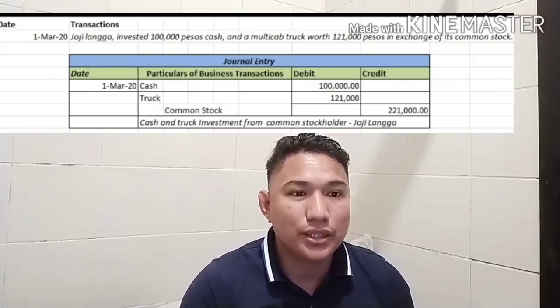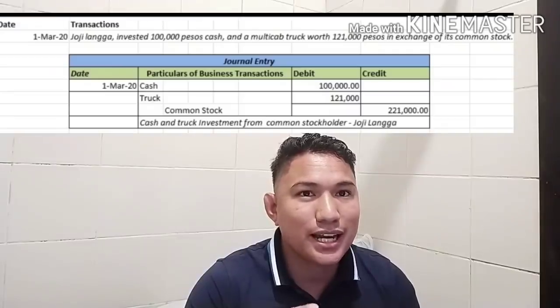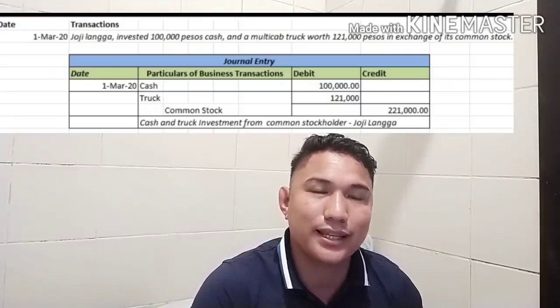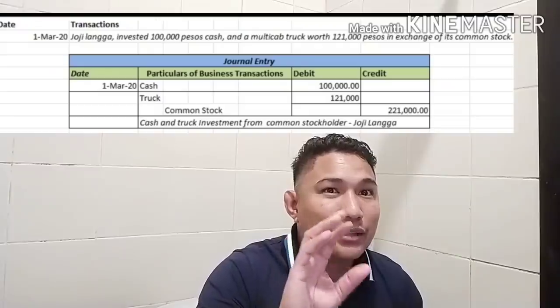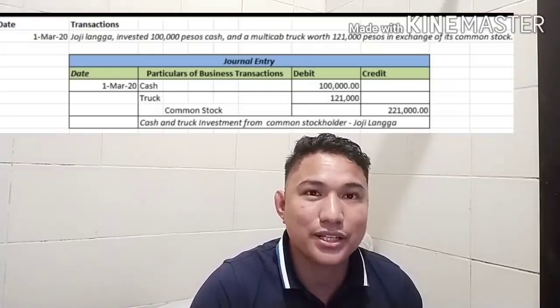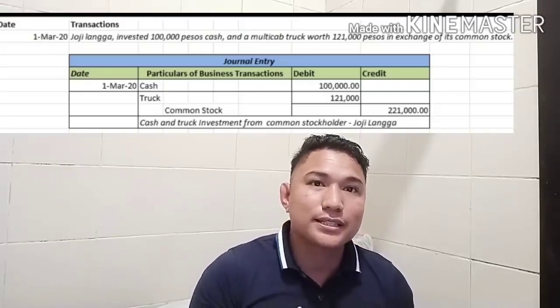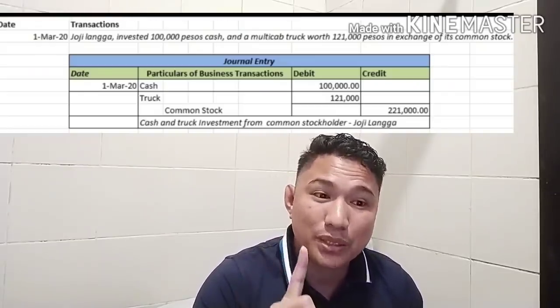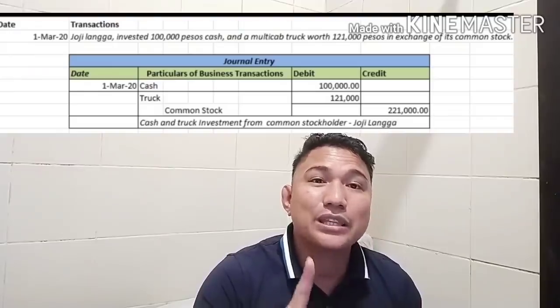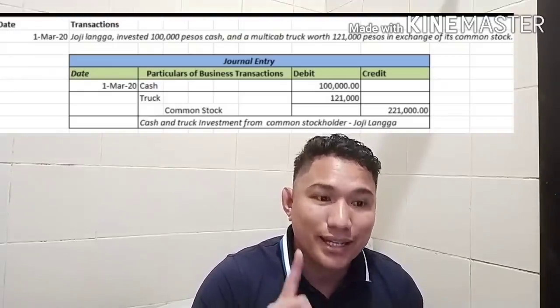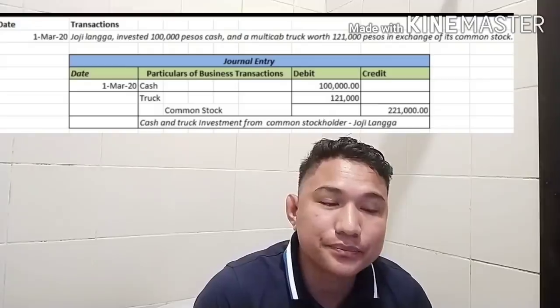First of all, let's have a little review on how the accountant creates an entry in the general journal. What are the main important things to know? First, you have to make sure of the date. This date will tell you when exactly the transaction happened.